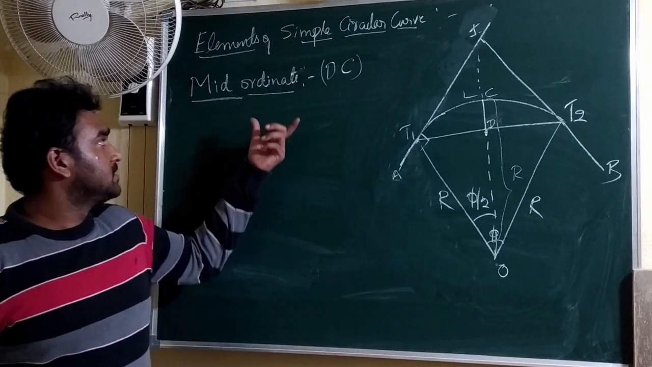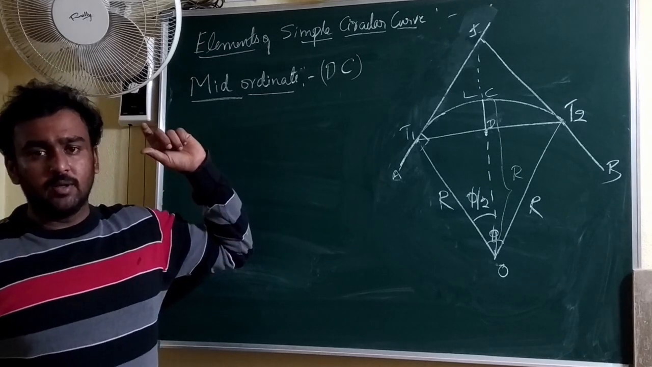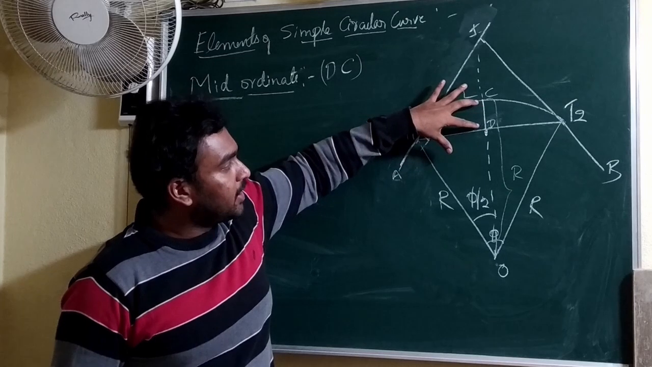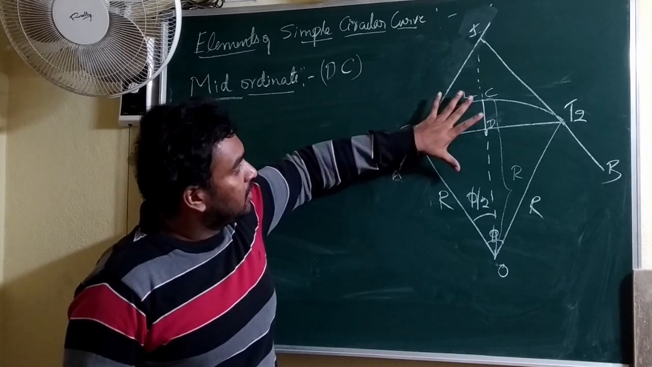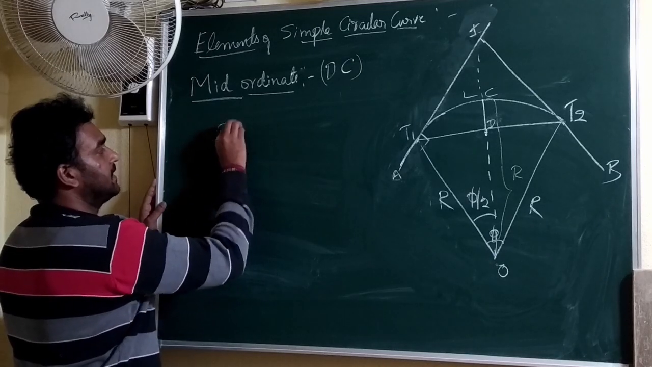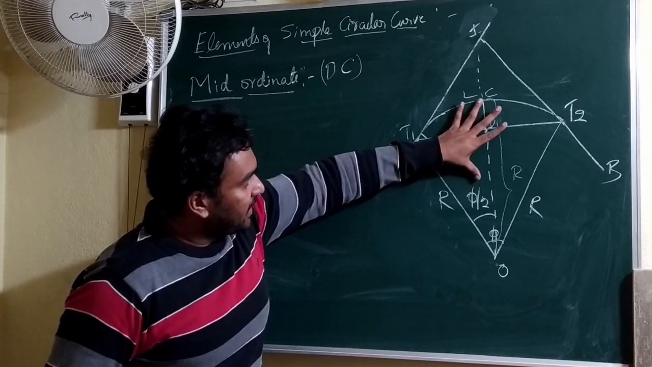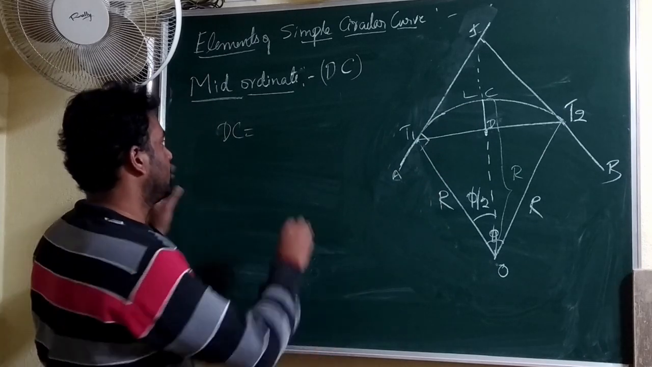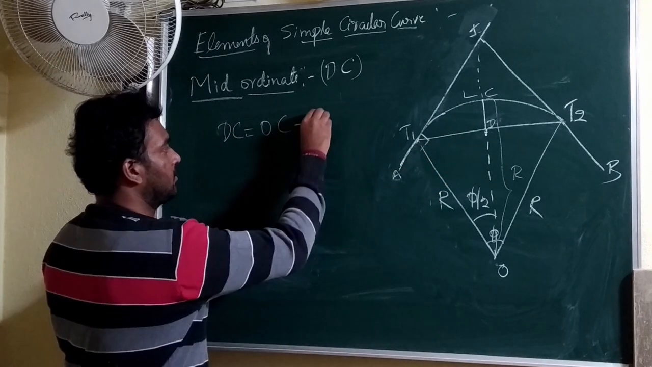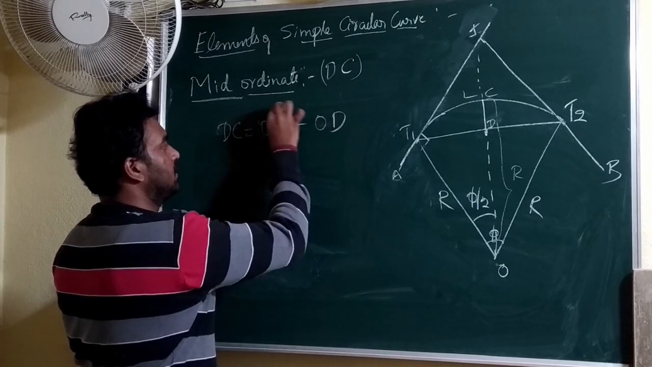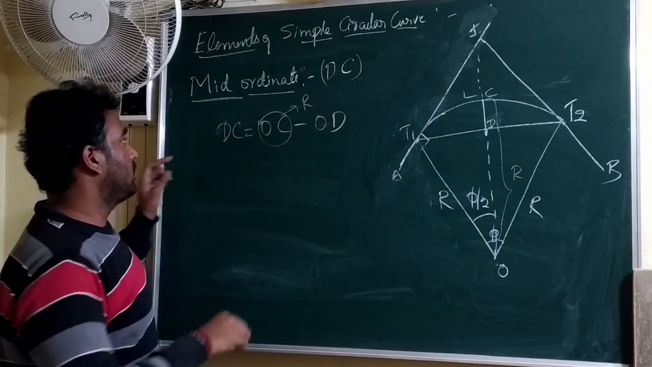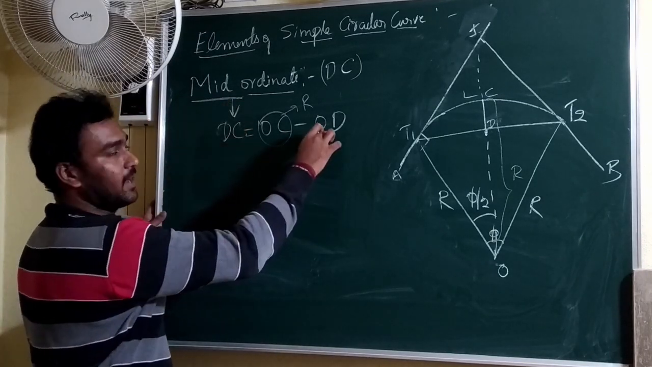The last element is mid-ordinate. In order to find out the mid-ordinate, which is nothing but DC, we can write it like this: DC could be obtained by subtracting OD from OC. OC is nothing but the radius. So in order to obtain the mid-ordinate, I need to calculate OD.